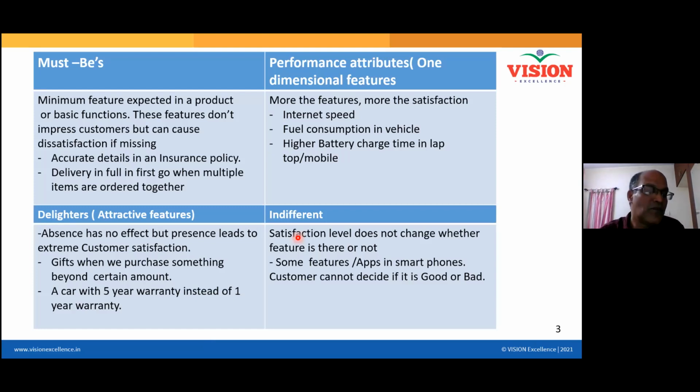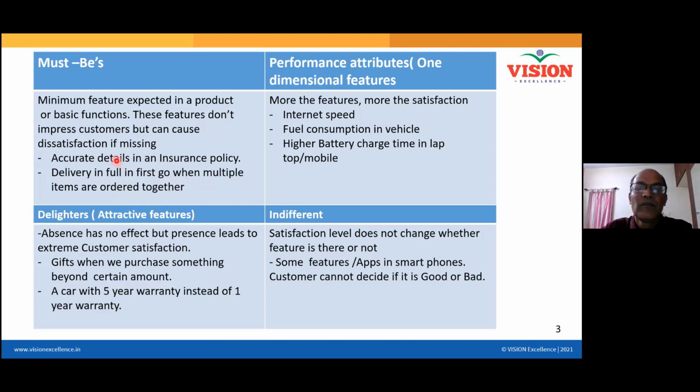So this, as I said, is the must-be feature, which is nothing but the basic feature. Another is the one-dimensional feature, also called a satisfier or performance attribute. This is like accurate details in an insurance policy. When you are filling an insurance policy, it is understood that you have to give all the details properly. Another is delivery in full in the first go when multiple items are ordered together. Nobody expects a fragmented kind of service. When you order something, you should get everything at first. This is one example.